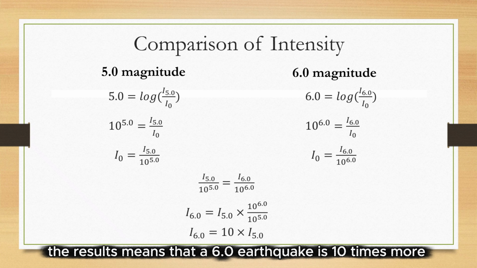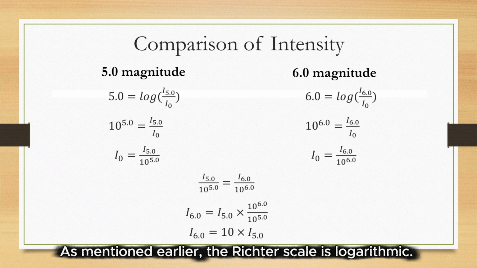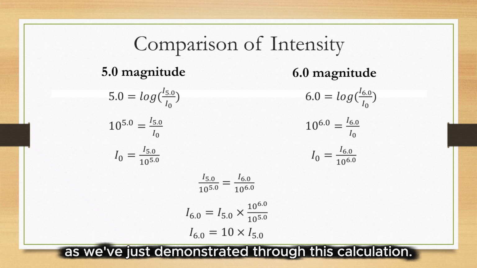The result means that a 6.0 earthquake is 10 times more intense than a 5.0 earthquake in terms of wave amplitude. As mentioned earlier, the Richter scale is logarithmic. That means each whole number increase represents a tenfold increase in wave amplitude, as we have just demonstrated through this calculation.